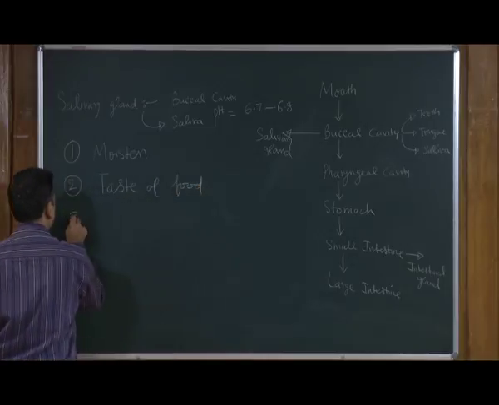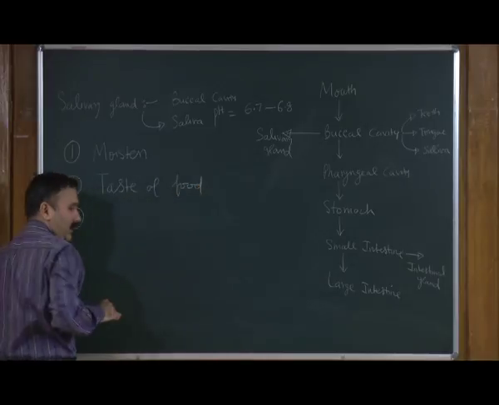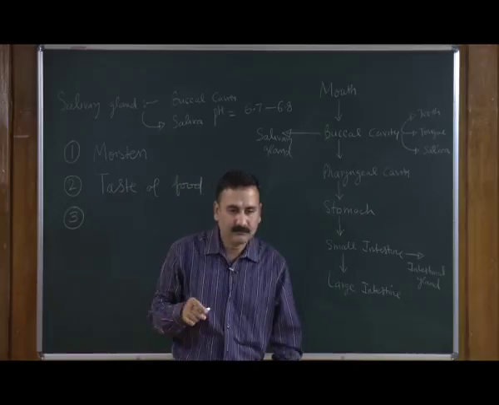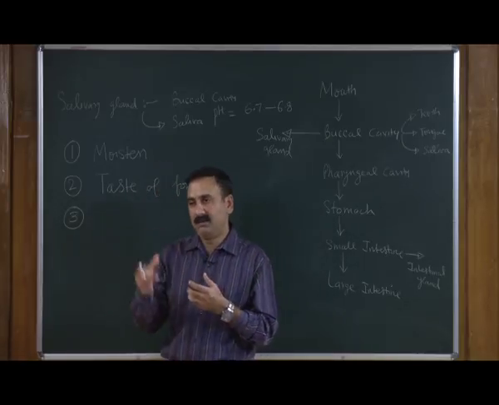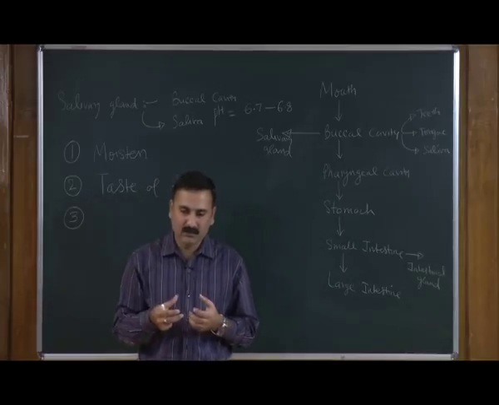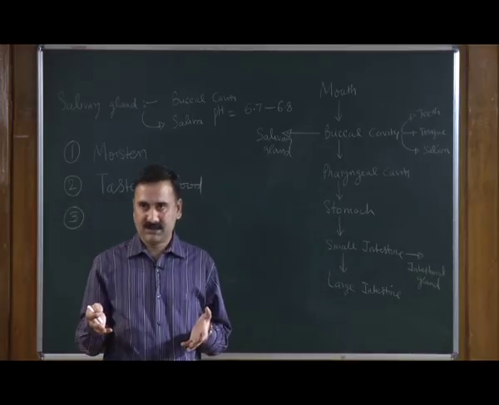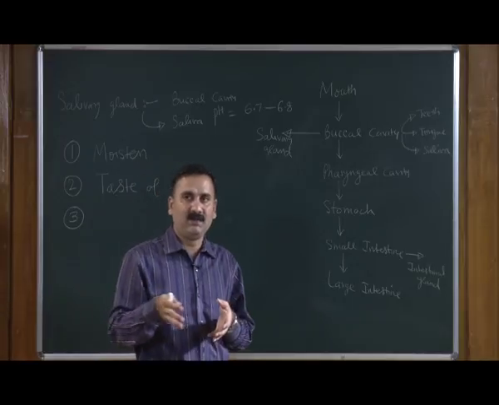Number 3, it mixes the food and helps to make the bolus. And why is this important?